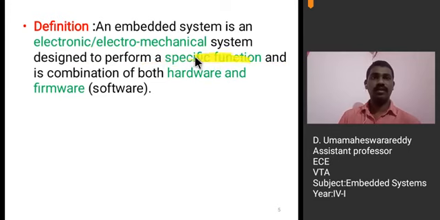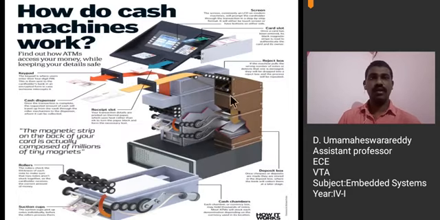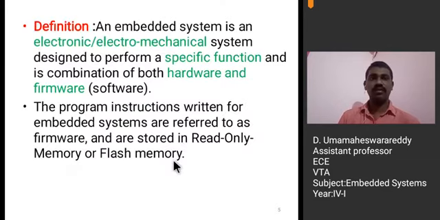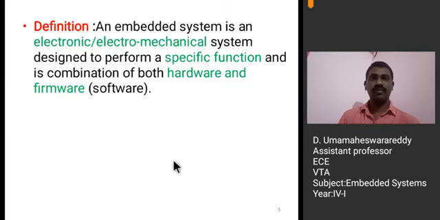Specific function means the ATM machine is used only for withdrawing money. That is the only specific function of the ATM machine. ATMs are not used for listening to songs or washing clothes or playing games. They are only used for withdrawing money. That is why embedded systems are said to be designed for a specific task only.